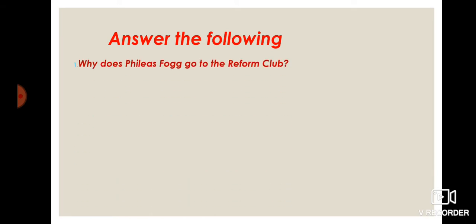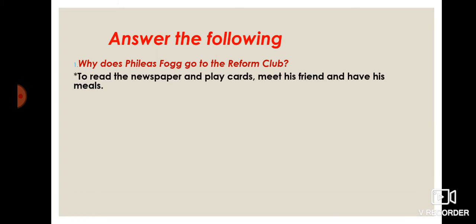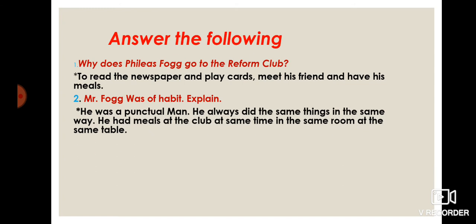Okay, here are some questions. Why does Phileas Fogg go to the Reform Club? To read the newspaper and play cards, meet his friends and have his meals. Number 2. Mr. Fogg was a man of habit. Explain. He was a punctual man. He always did the same thing in the same way. He had meals at the club at the same time, in the same room, at the same table.